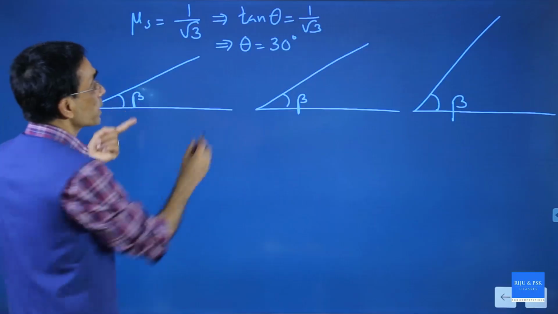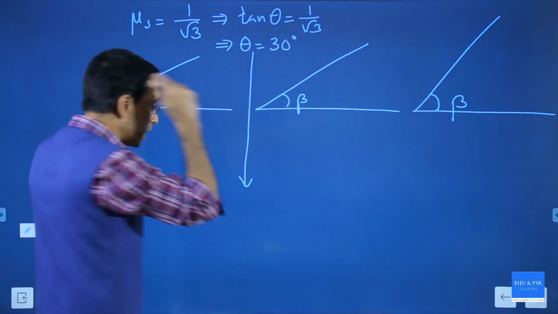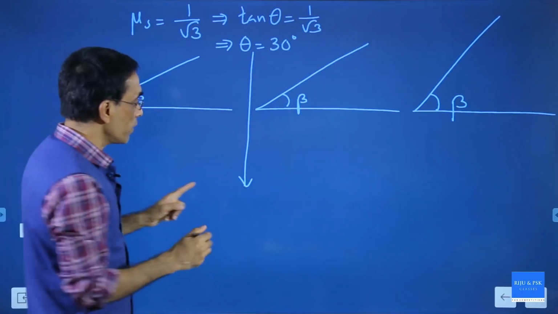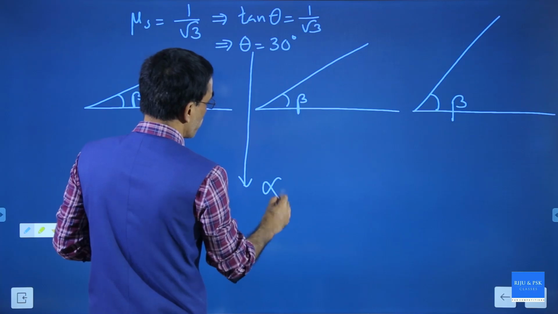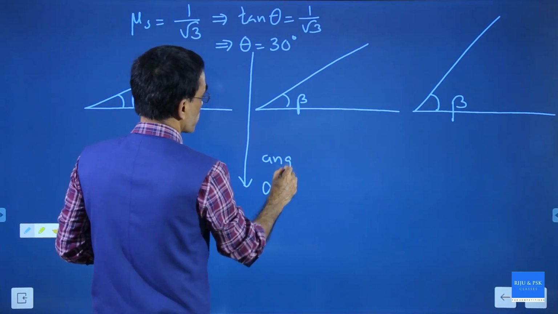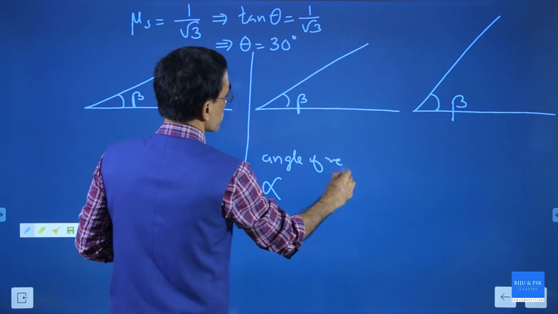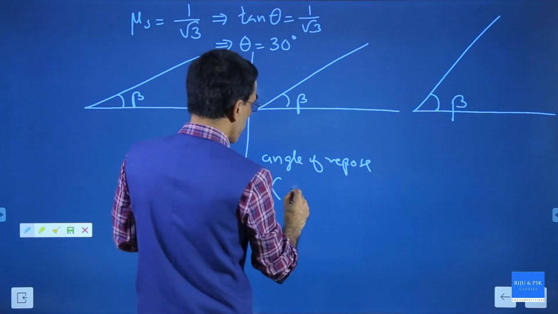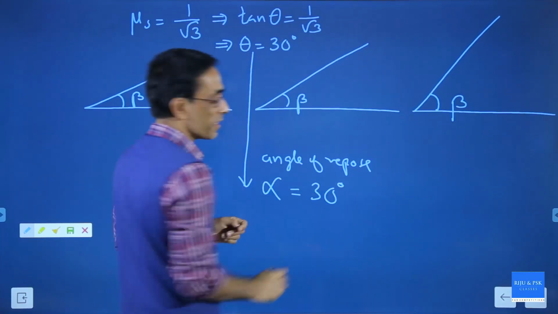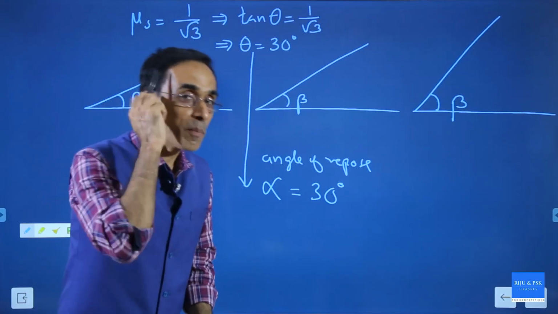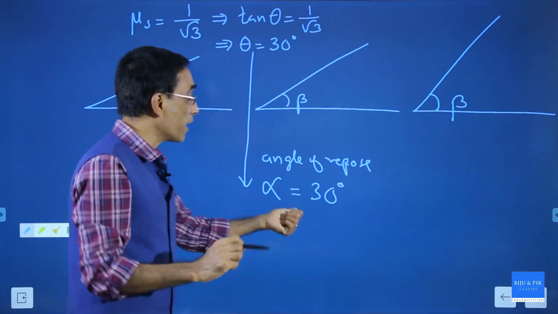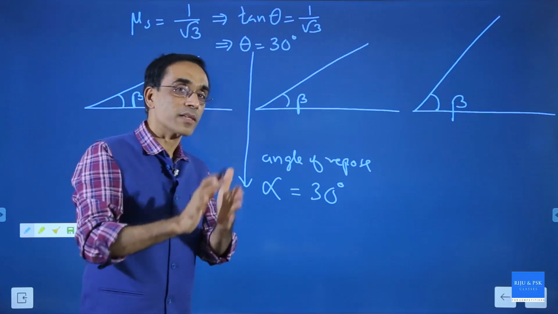So when the angle of friction is 30 degree, immediately your brain will tell you the angle of repose alpha is 30 degree. If the inclination is 30 degree, the body will start sliding.